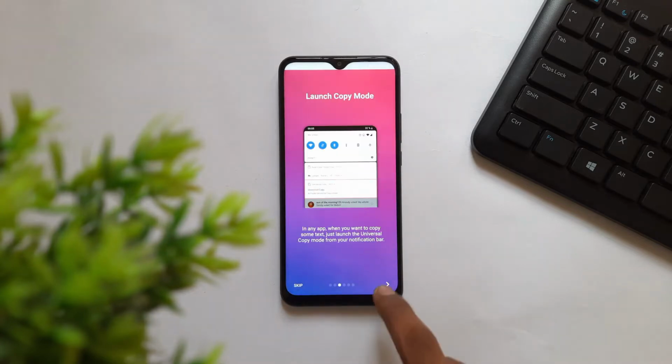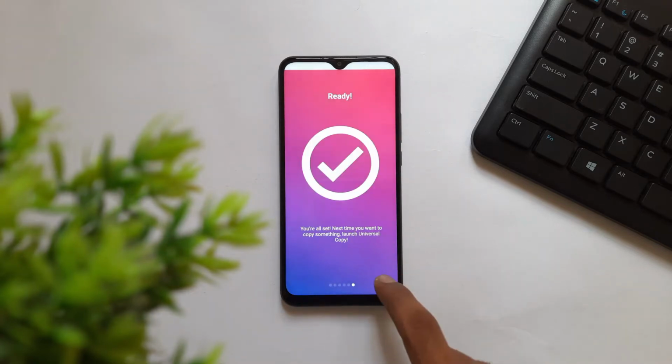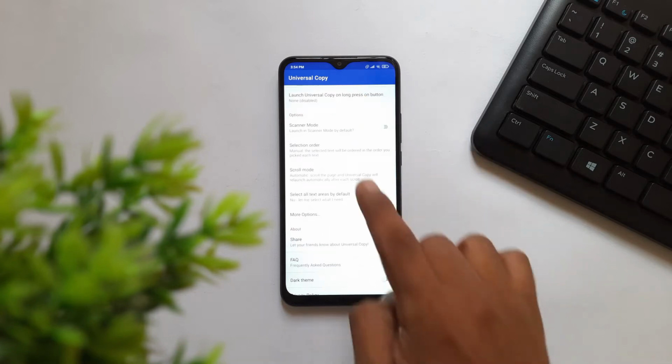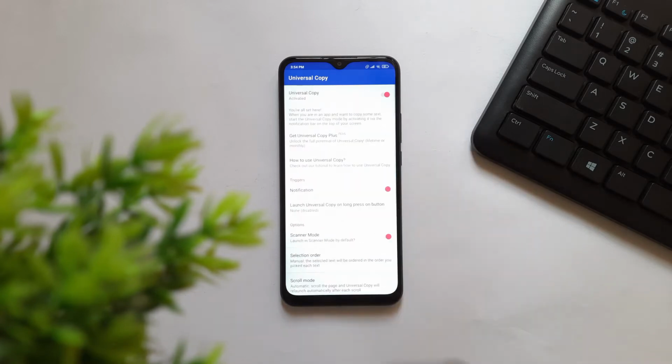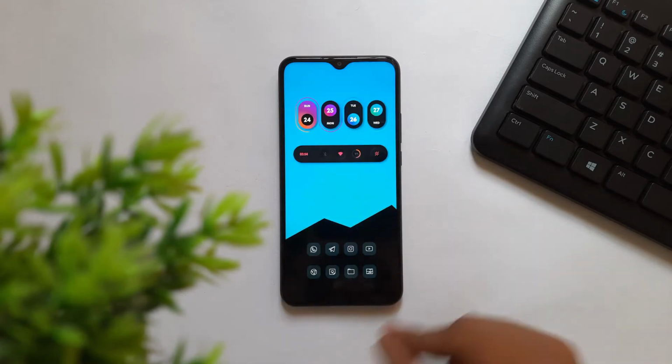After installing the app, all you have to do is just give the basic permissions and enable the features in the Universal Copy settings. Now onwards, you can copy, like here I'm opening Instagram to copy the caption and hashtag.